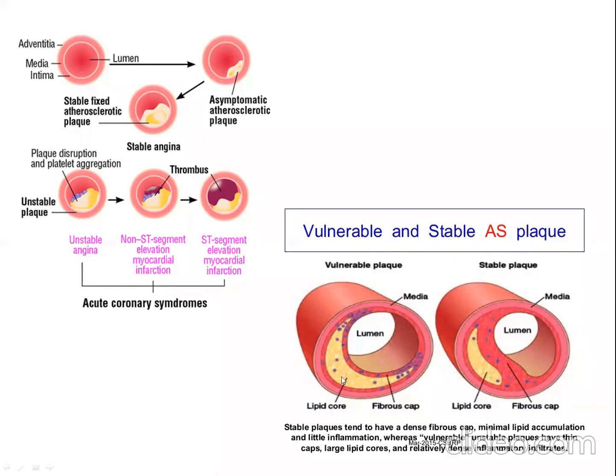The lipid core is much more. So, if the lipid core is increasing in amount, there is a high chance of spillage of the lipid core through the fibrous cap. Clear? So it is more vulnerable to rupture. The vulnerable plaque is more susceptible to rupture compared to stable plaque. Vulnerable plaque is also known as unstable plaque. Clear?